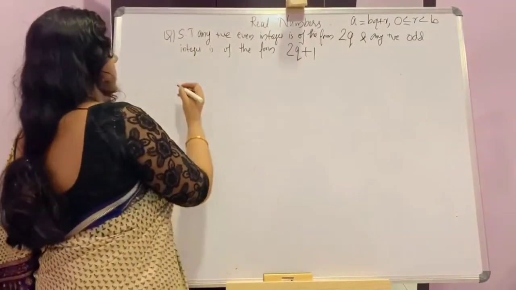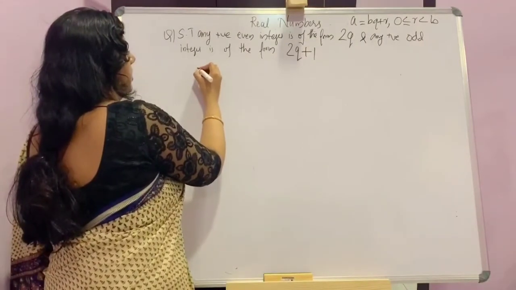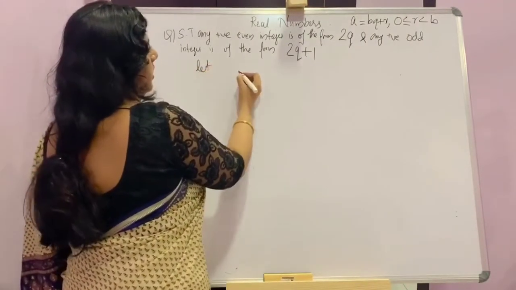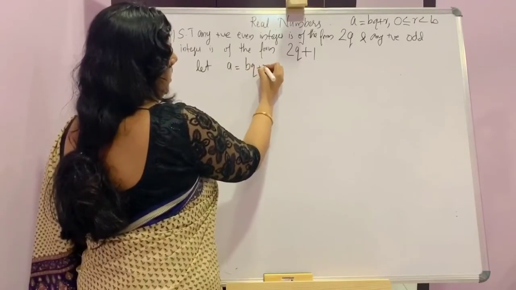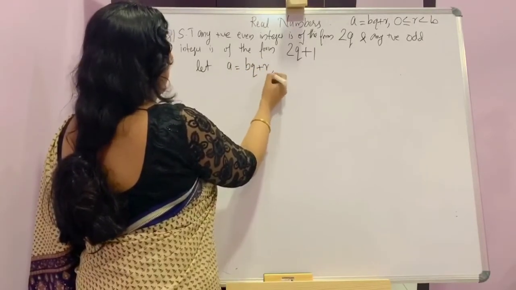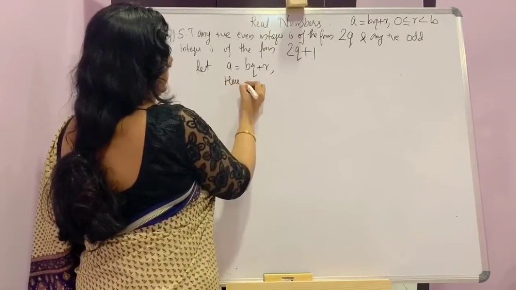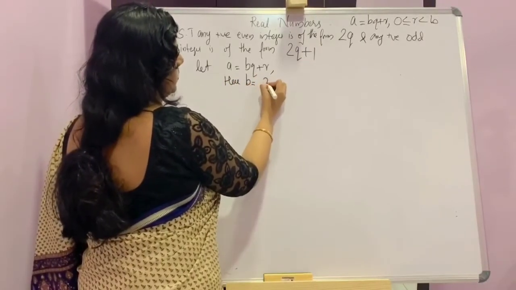So we will start. Let A is equal to BQ plus R. Here B is equal to 2.